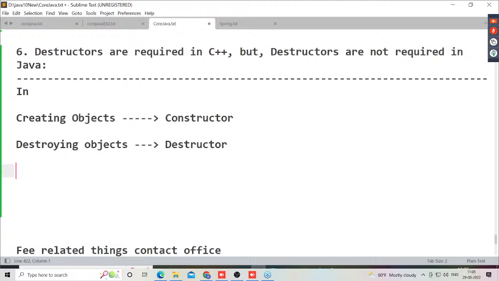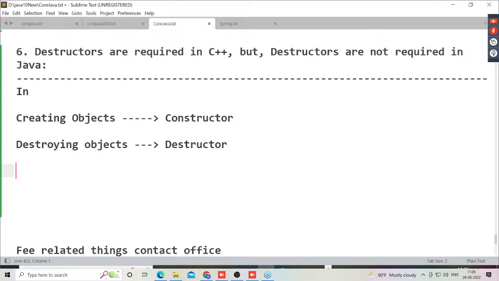The tool will destroy unnecessary objects. At the end of the program execution, it has to destroy all the objects created inside Java. So the developer is not responsible for destroying the objects.